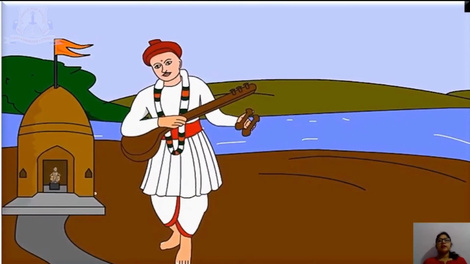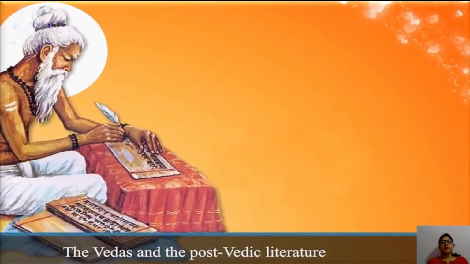In the beginning, these Vedas were not in written form because at that time script had not developed. Hence, the ancient Indians had developed the technique of memorizing and reciting them. From this, what we understand is the ancient people had no choice but to memorize everything. You can also see the same in the given picture, where the Pandit is memorizing and reciting because at that time no written script was developed. The Vedas were written down later on. The Vedas and post-Vedic literature form an important source of ancient Indian history.